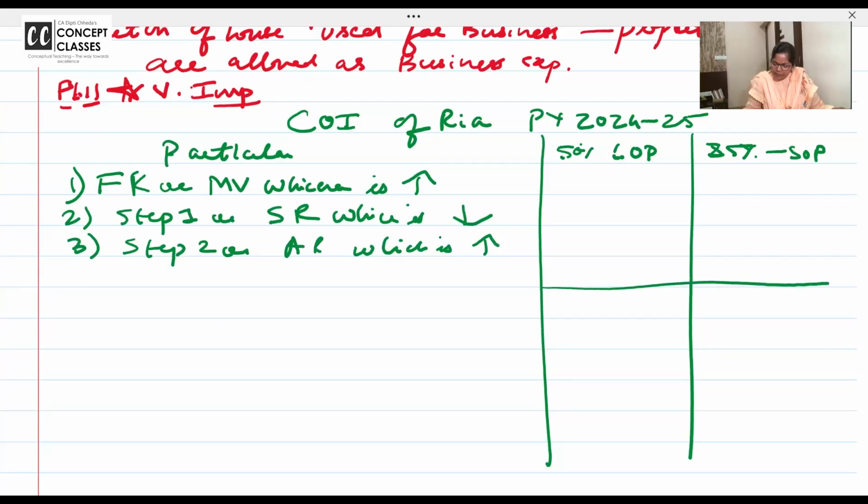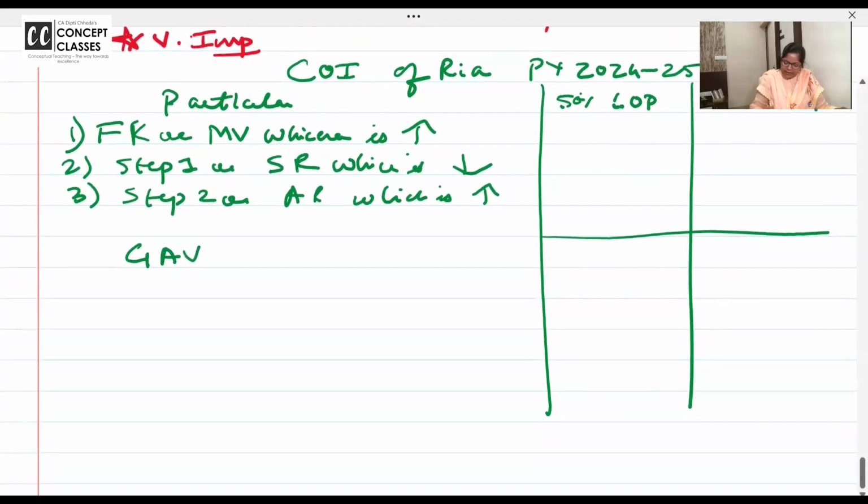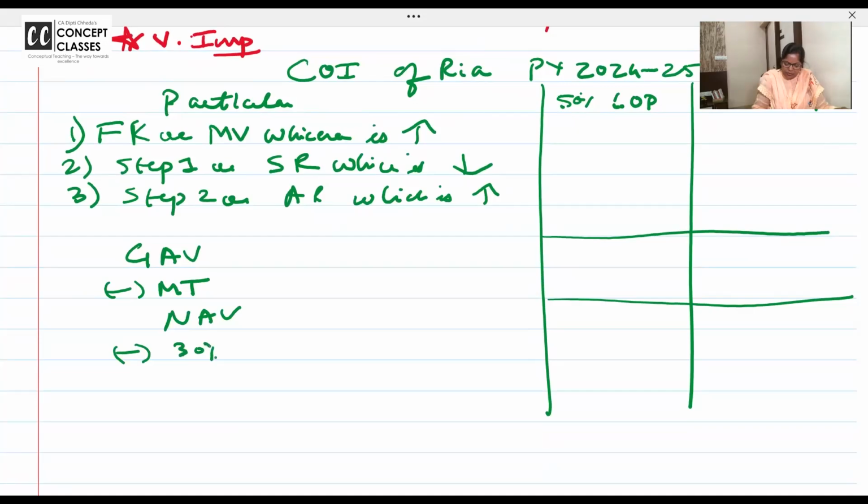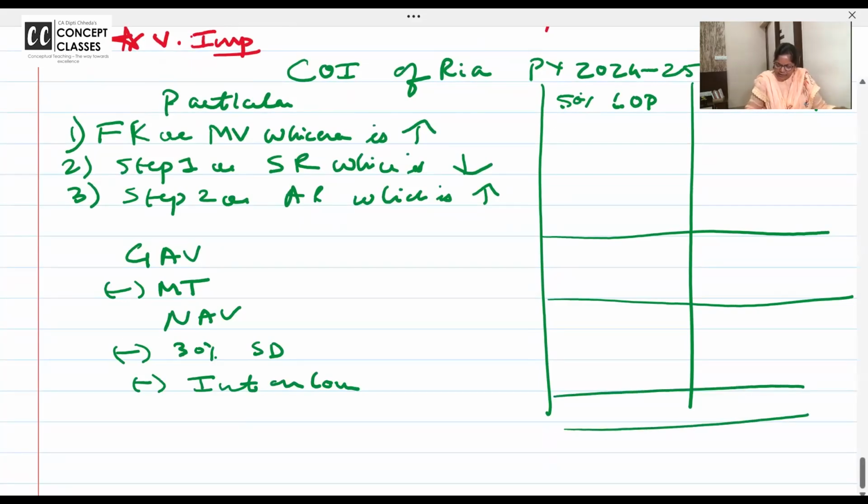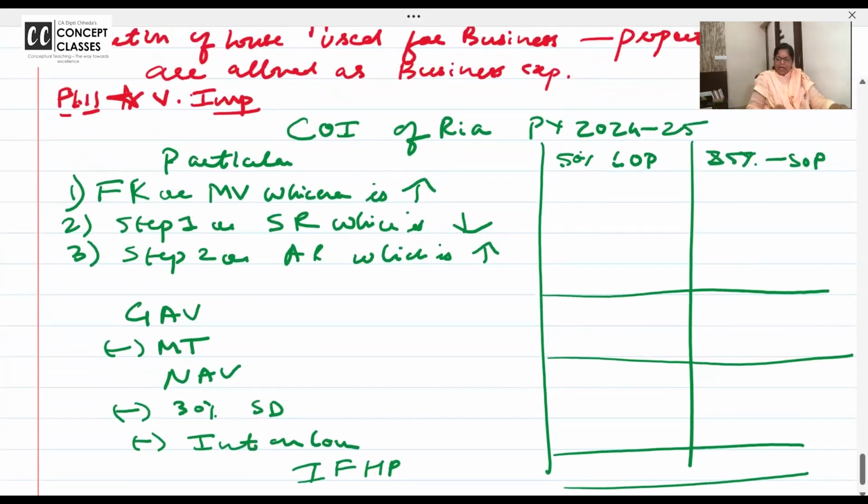Leave one line because we will write the unrealized rent also here once we get GAV. Then we will do municipal tax. We get NAV. Then we do 30% standard deduction. And then interest on loan. And you get income from house property for an out.